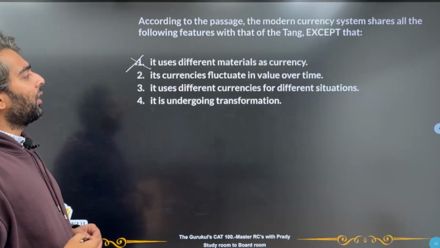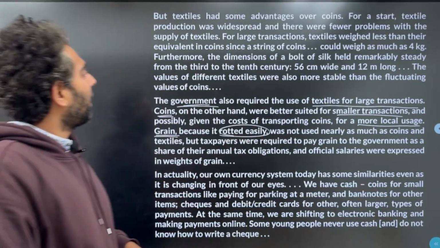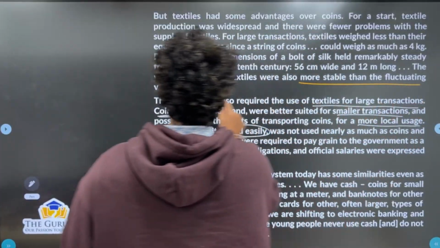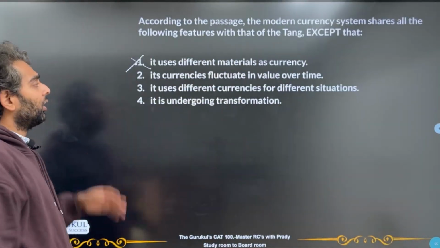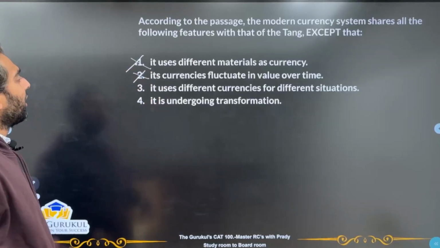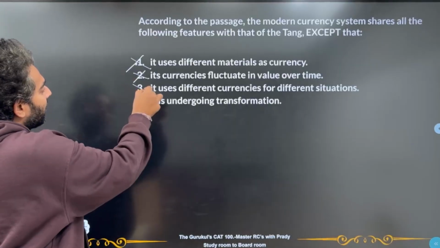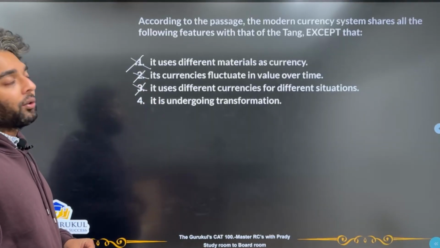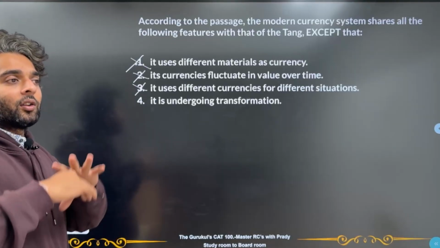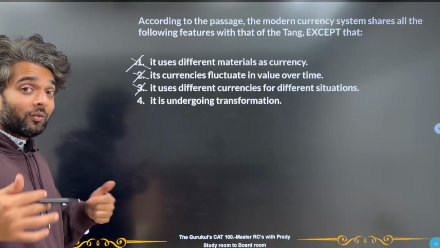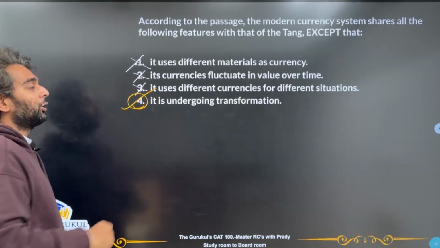Its currencies fluctuate in value over time. Obviously, we have seen over here that there are some fluctuating values of coins, just as we have over here. So this is also not going to be my correct answer. Three, it uses different currencies for different situations. Obviously, that's also similar for us, right? So it's undergoing transformation. Now see, in the Tang dynasty era, the coins or currency did not undergo any transformation, whereas right now we are undergoing a lot of transformation. So this would be the best possible answer.